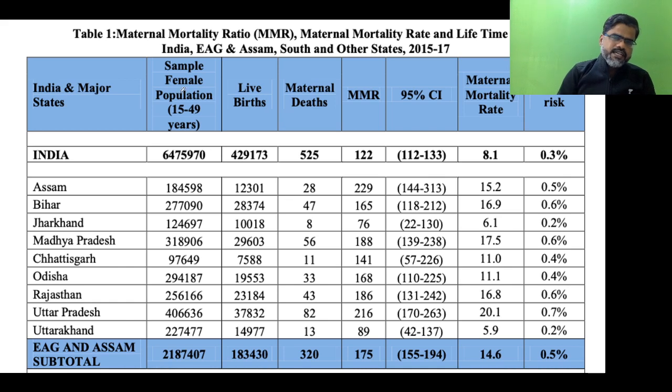The highest maternal mortality ratio is Assam, 229. So nowadays, if they ask you the maternal mortality ratio, just go with 122. It is not 130.